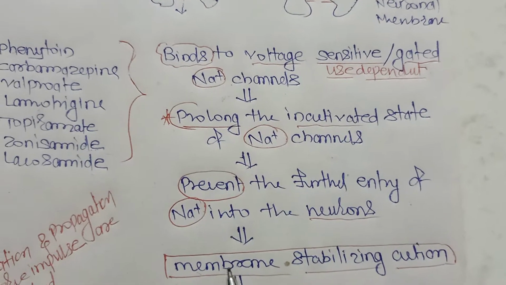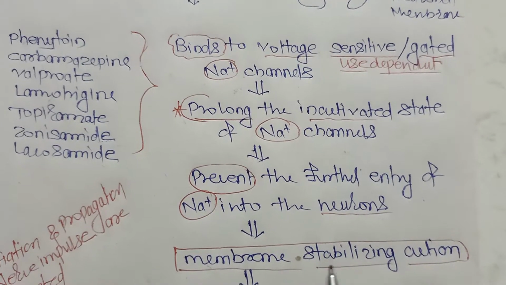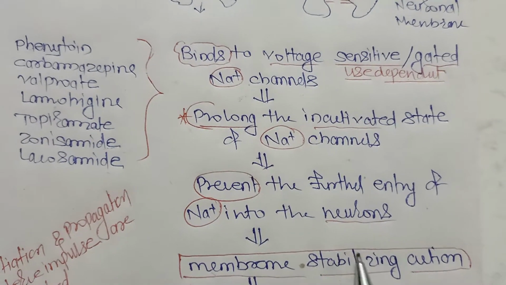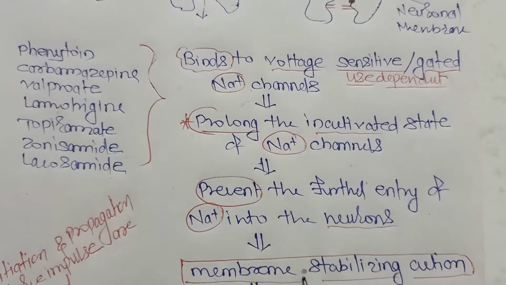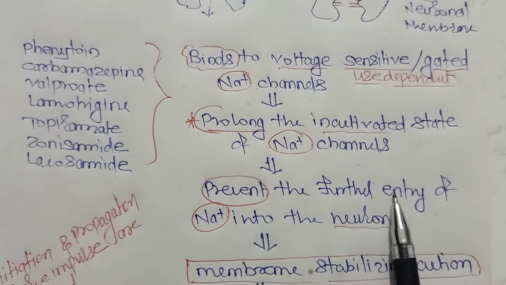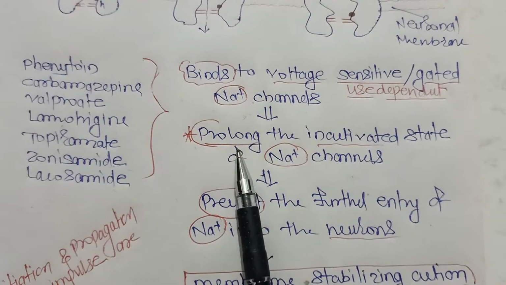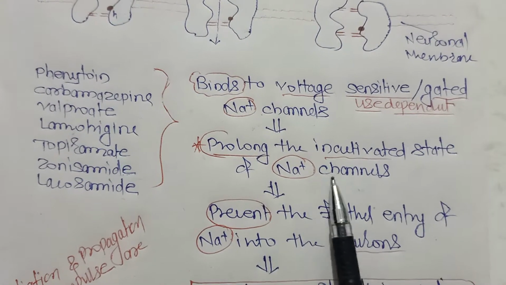This is called the membrane stabilizing action of carbamazepine and all these drugs. They stabilize the neuronal membrane by preventing the further entry of sodium into the neuron, that is, by prolonging the inactivated state of the sodium channels.